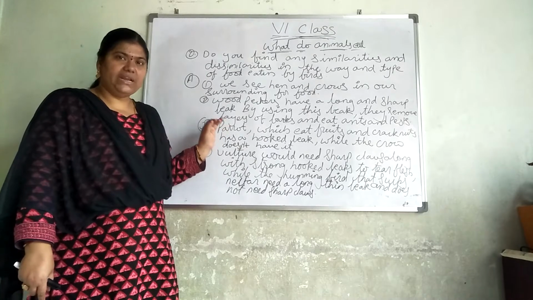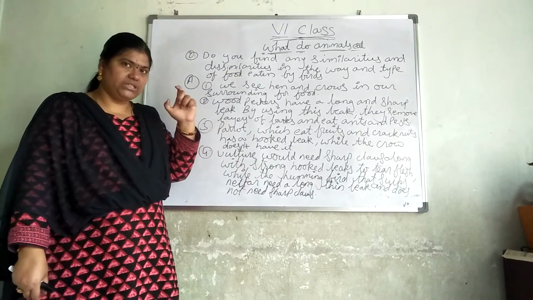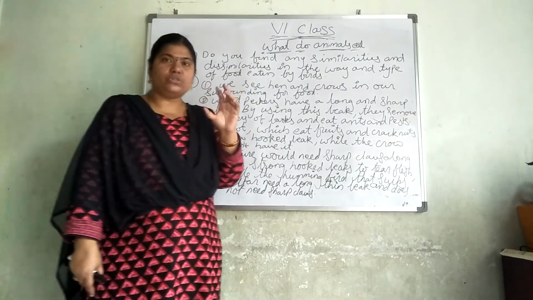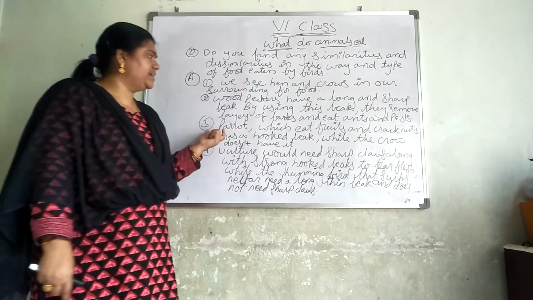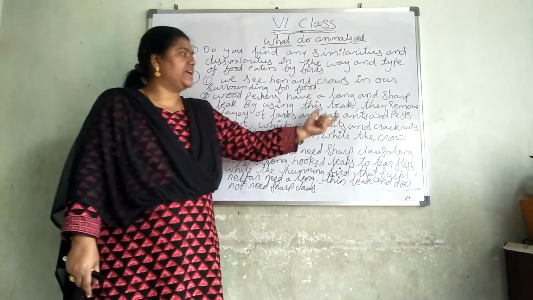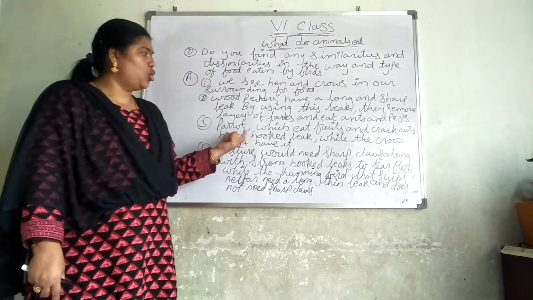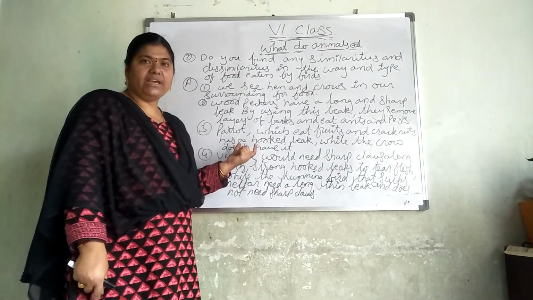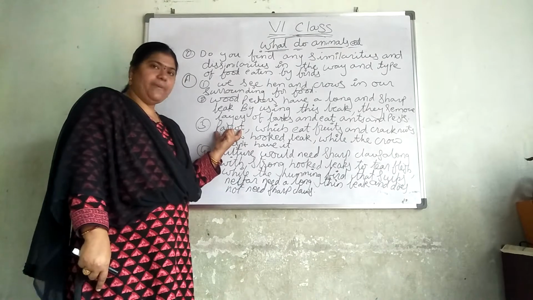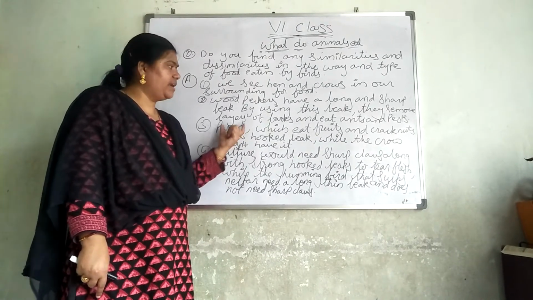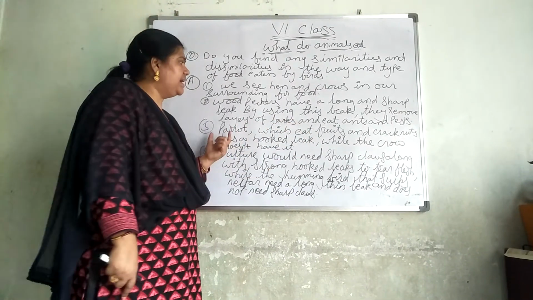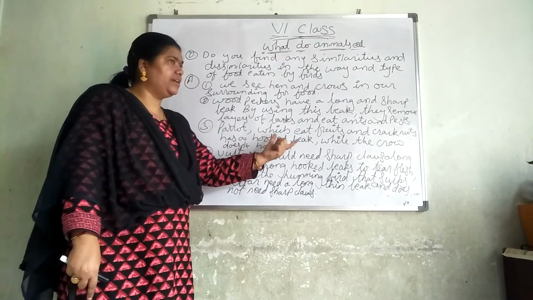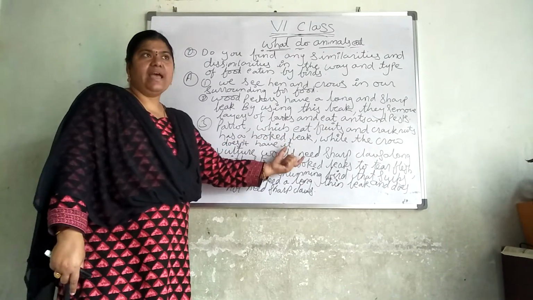Next, parrot. We love the parrot. It is having a hooked beak. It depends on fruits and nuts. So parrots, which eat fruits and crack nuts, have a hooked beak, but the crow does not have it. The crow is not having a hooked beak, but the parrot is having a hooked beak.